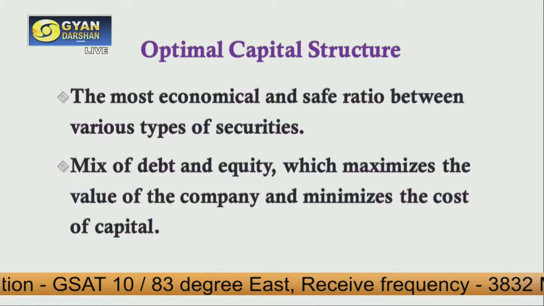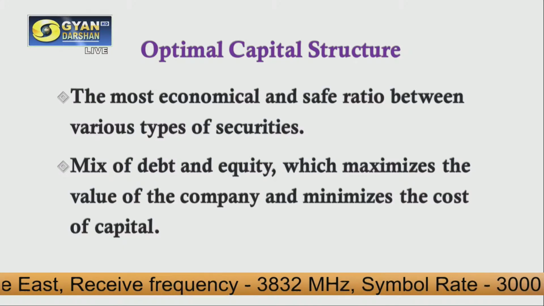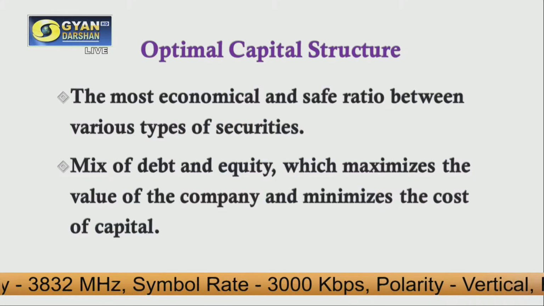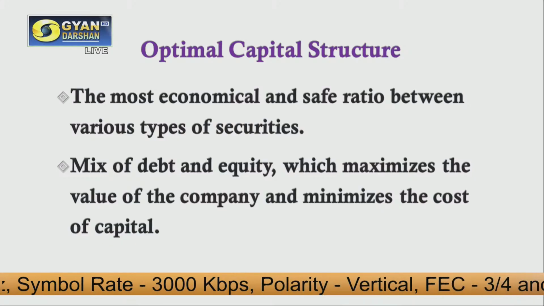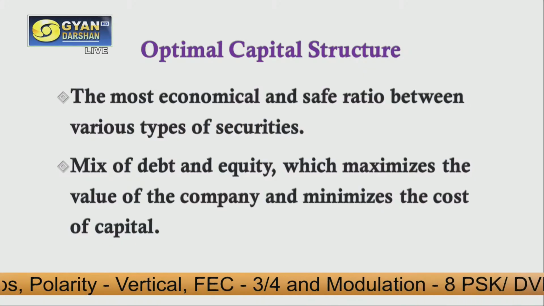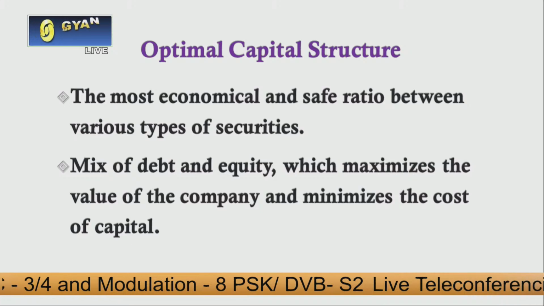Now coming to this term called optimal capital structure. Now what do we mean by this term called optimal? Optimal itself means perfect. And when it is related to capital structure, what do we mean by this? By optimal capital structure, we mean that we want such a capital structure at which we are able to increase our profit and reduce our cost of capital.